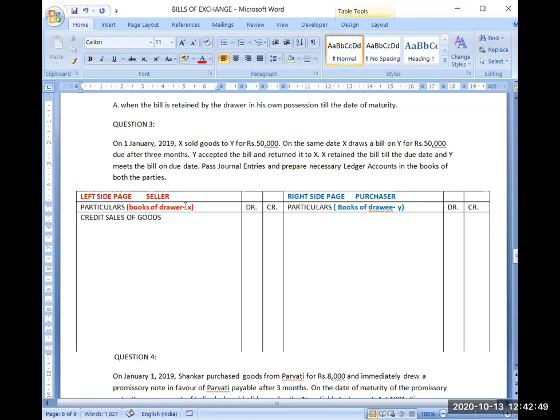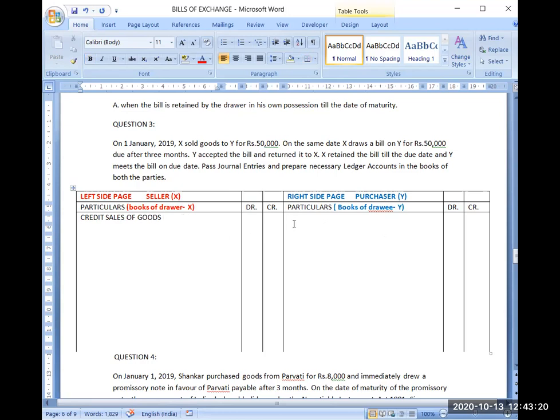So now we are assuming that X is the seller and Y is the customer, the purchaser. So these are the books of accounts of X, and these are the books of accounts of Y. When I am recording transactions in the books of accounts of X, I will be thinking from the point of view of X only.